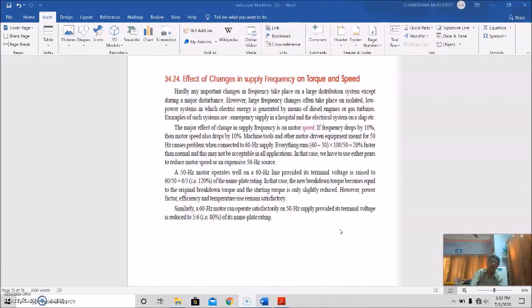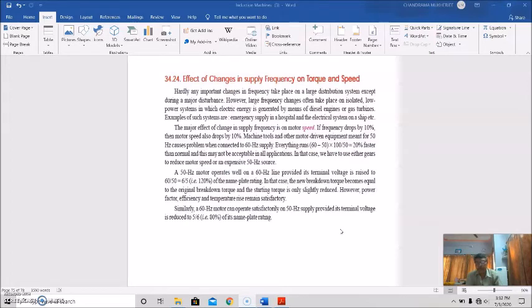A 50 hertz motor operates well on a 60 hertz line provided its terminal voltage is raised to 60 by 50, that is 6 by 5, or 120% of the nameplate rating. In that case motor supply voltage must also be raised. The new breakdown torque becomes equal to the original breakdown torque, and the starting torque is only slightly reduced. However, power factor, efficiency and temperature rise remain satisfactory.